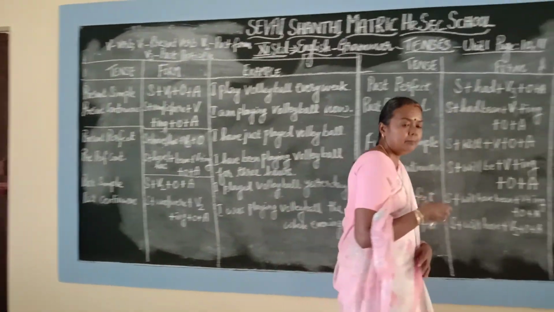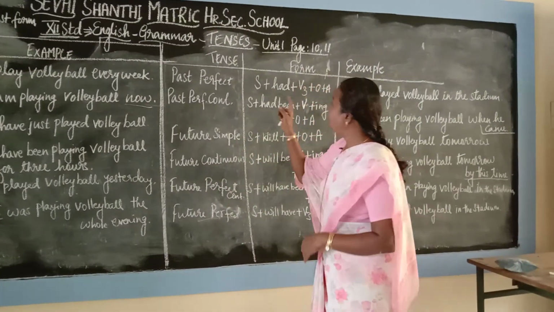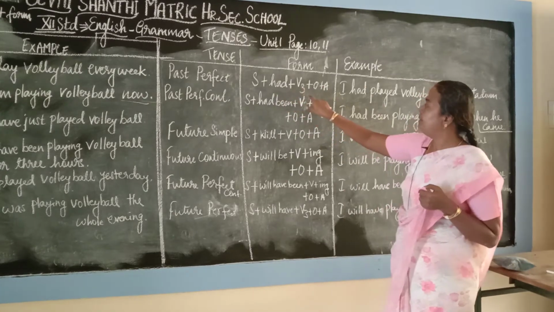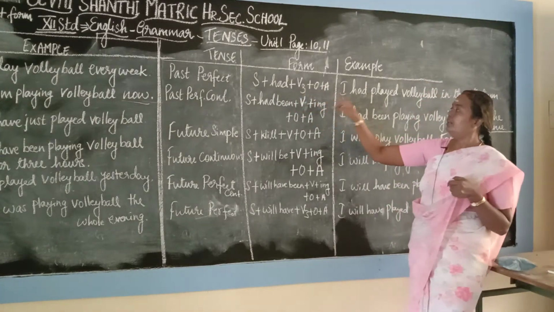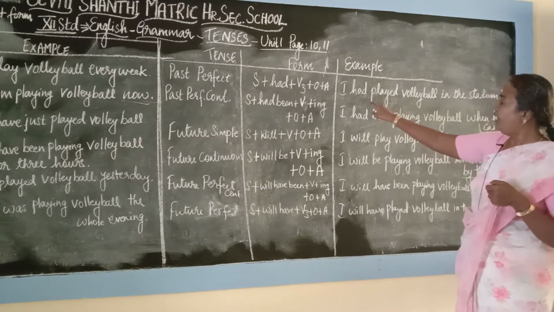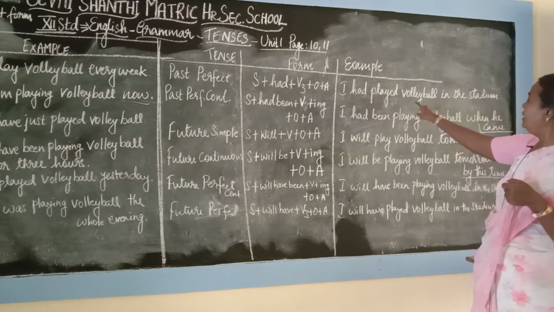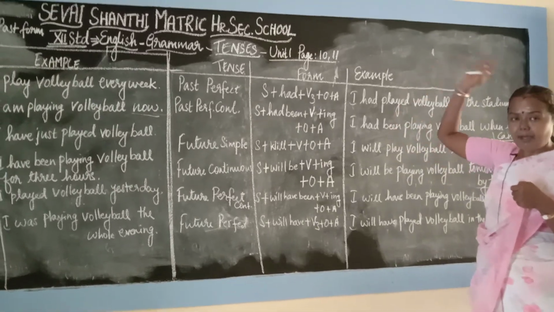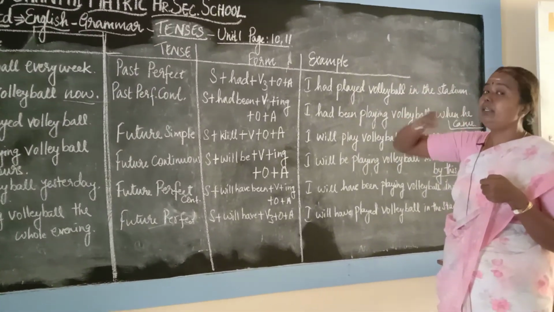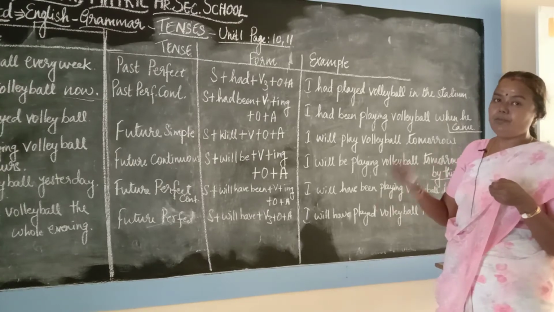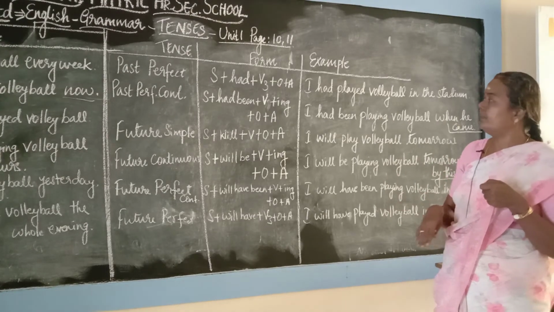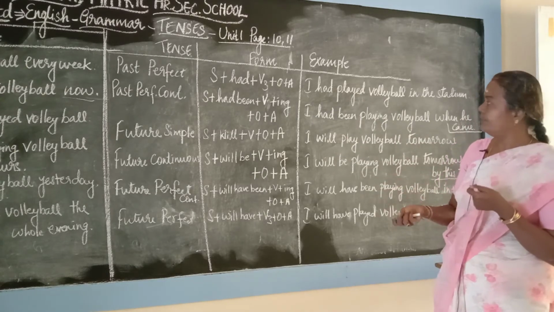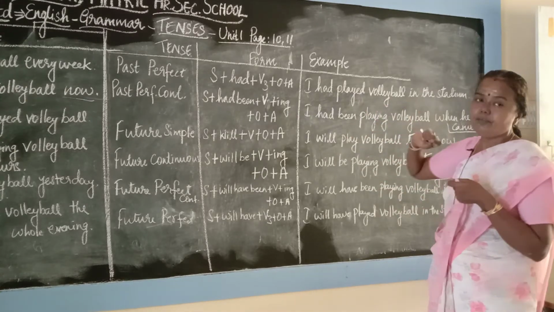Let us see past perfect. In past perfect, the formation is subject plus had plus verb 3 plus object plus adjunct. What is the example here? I had played volleyball in the stadium. That means in the past, long past, not near past. If it is yesterday, day before yesterday, we use simple past tense. But this has happened sometime before, maybe 1 or 2 years. So I had played volleyball in the stadium.